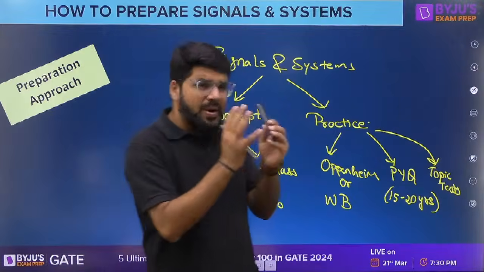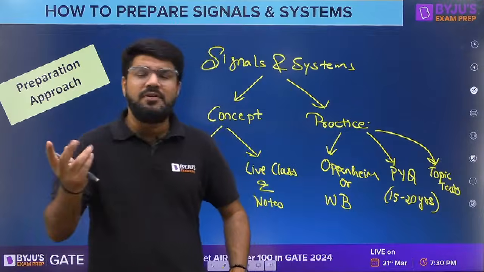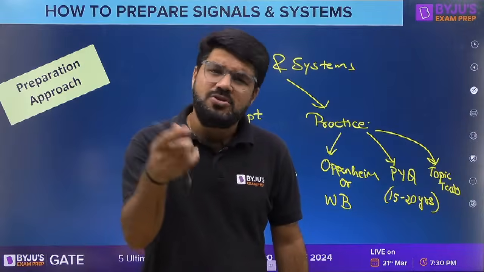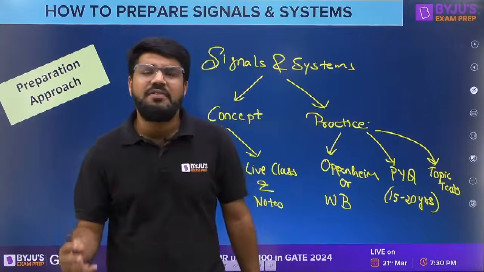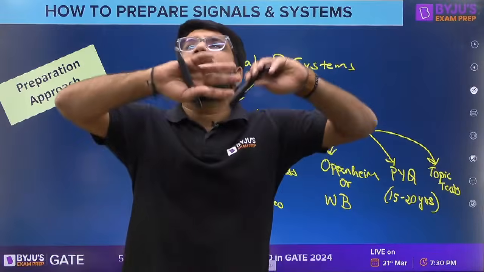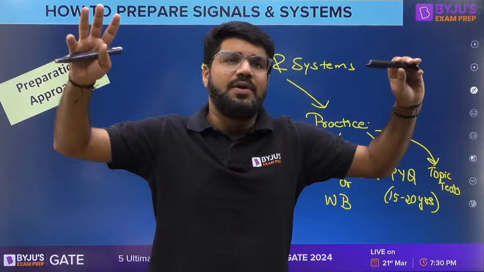And if it is just one topic, you have studied OpenHEM also, you have solved PYQs, and then you are going to give a test on only one topic, right? And if you want to see whether you're comfortable in that topic, you can set a target that if you have scored at least 75-80% in the topic test, then you can say you are comfortable. Overall, in GATE, 75-80 is a big task. Okay, that needs a lot of hard work and a lot of tests.